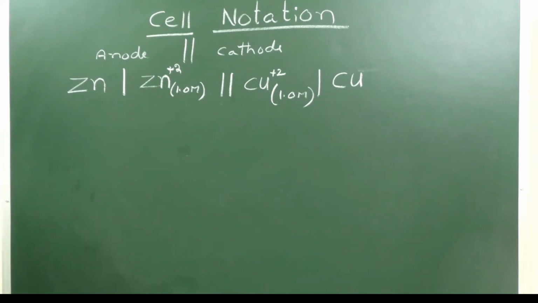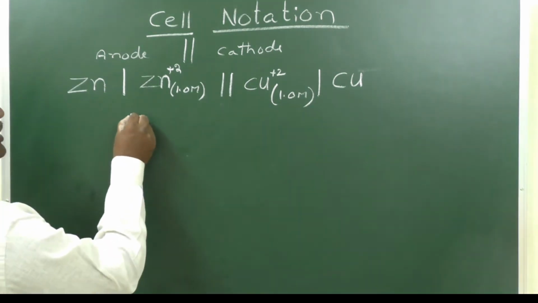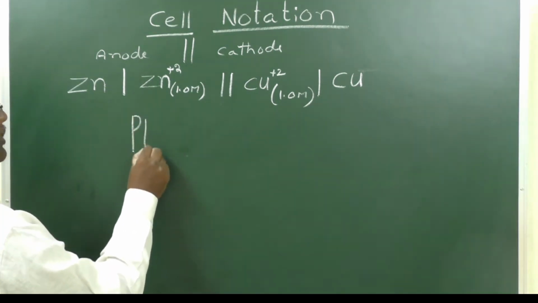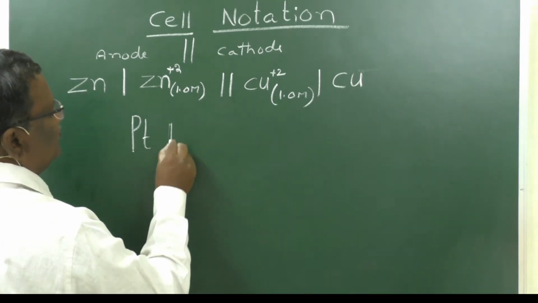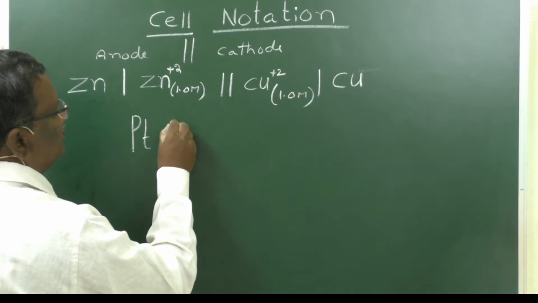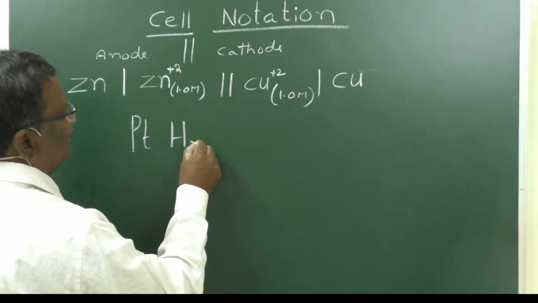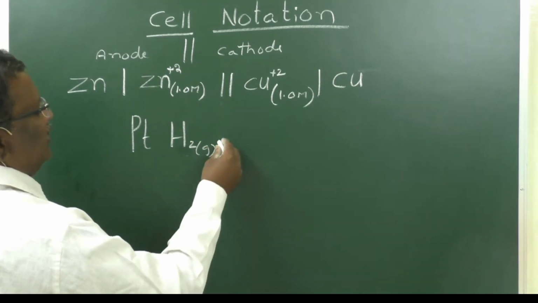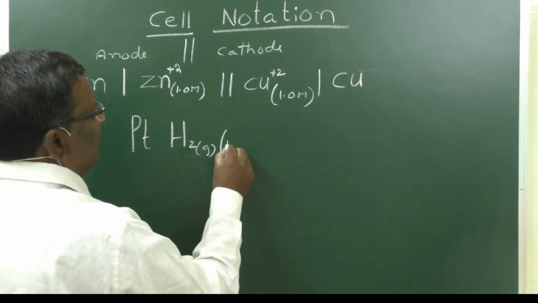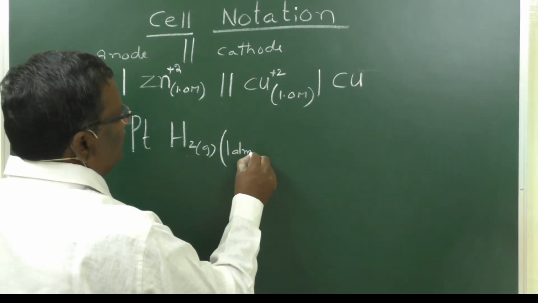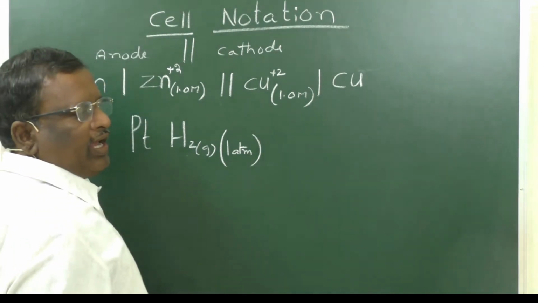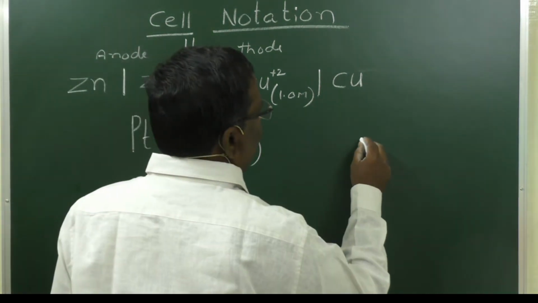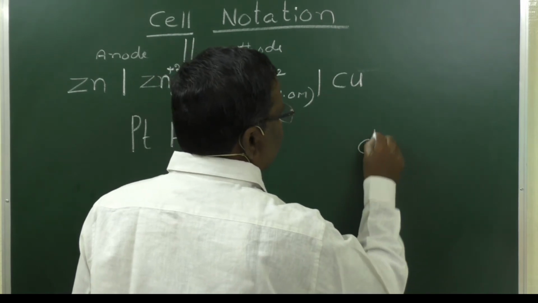In that case, a platinum electrode should be used here, then H2 gas, and here we have to mention the pressure of the gas, 1 atm. This will act as the anode, and at the cathode we have chlorine.